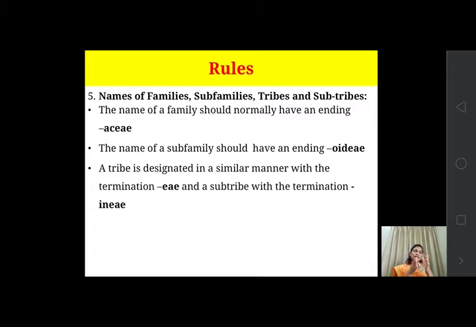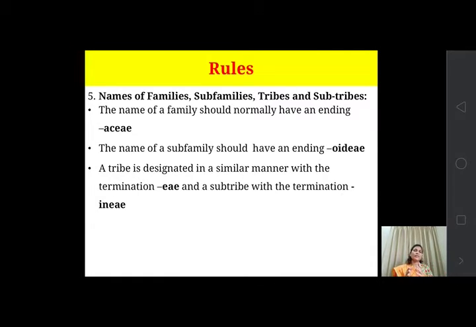All these families have the ending aceae, A-C-E-A-E. The name of a subfamily has the ending oideae, O-I-D-E-A-E.